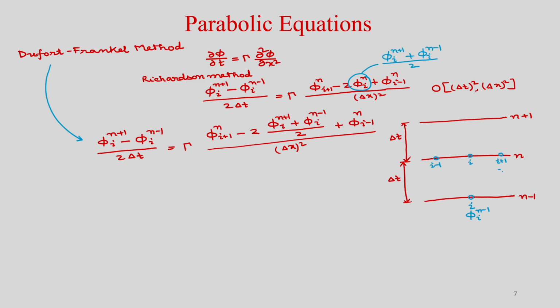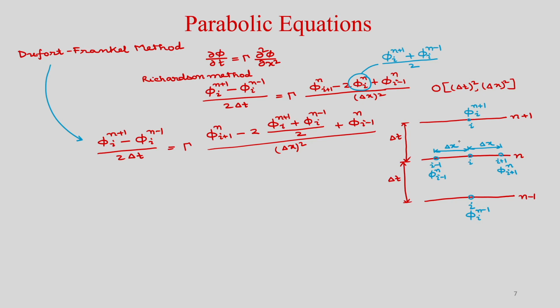So, this will be phi I plus 1 at n and this is your phi I minus 1 at n, and at n plus 1 you actually need to find the value of phi at the I point. So, this is your phi I n plus 1. Obviously, you have a uniform step size delta x.